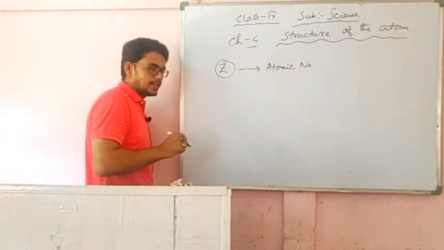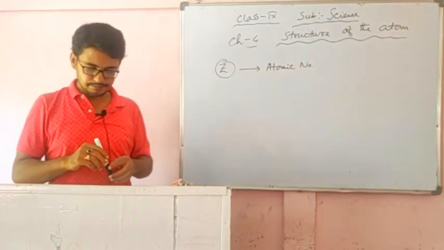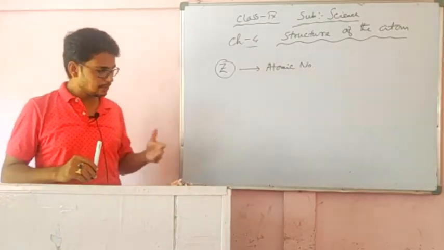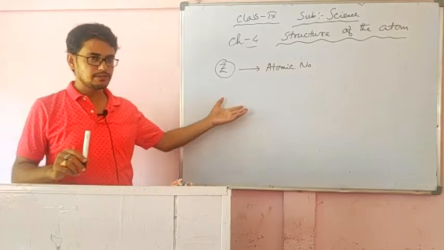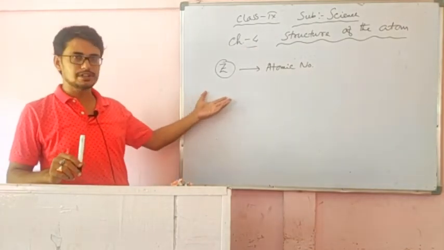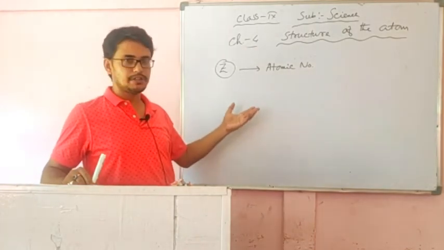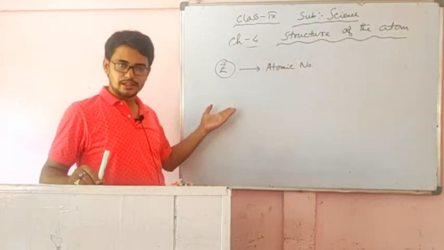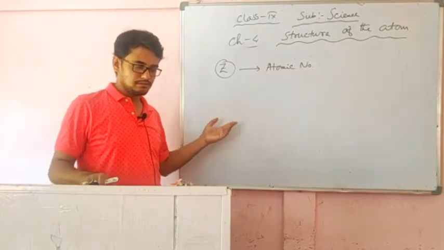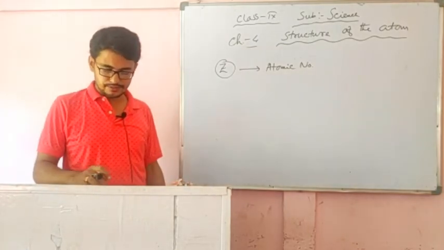Atomic number means the total number of protons present in an atom, as we have written earlier. The atomic number of oxygen is 8, which means there are 8 protons in oxygen. The atomic number of chlorine is 17, which means there are 17 protons in chlorine. So whatever the atomic number, that is the number of protons.